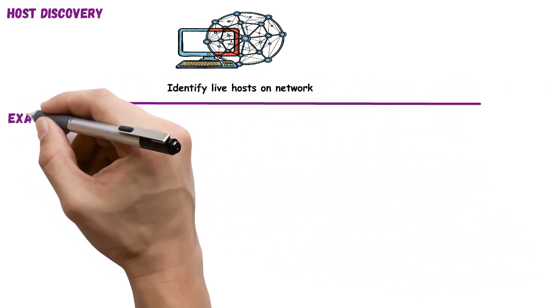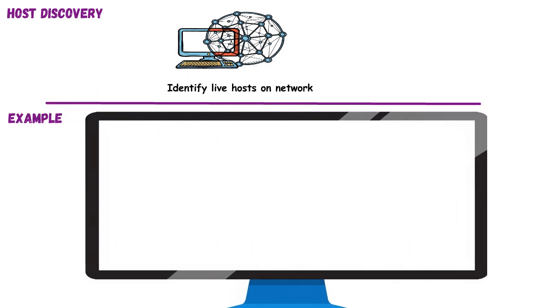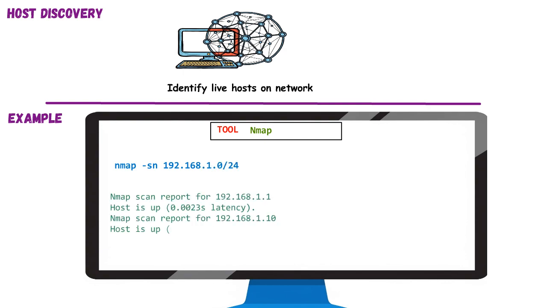Now practically, let's find live hosts in the 192.168.1.0/24 subnet. We'll use Nmap, a trusted CLI tool for both attackers and security professionals. To do this, we type nmap -sn followed by the target subnet. This instructs Nmap to perform a ping sweep without scanning any ports. The result? Nmap identifies 4 live machines, each showing an IP address and a MAC address. This step is crucial. It gives attackers a map of reachable targets and provides defenders with visibility into their network. Whether you're preparing an attack or verifying your infrastructure, host discovery is always step 1.